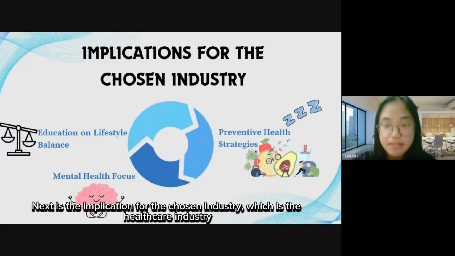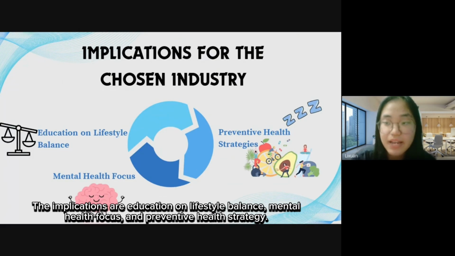Next is the implication for the chosen industry, which is the healthcare industry. The implications are education on lifestyle balance, mental health focus, and preventive health strategy.